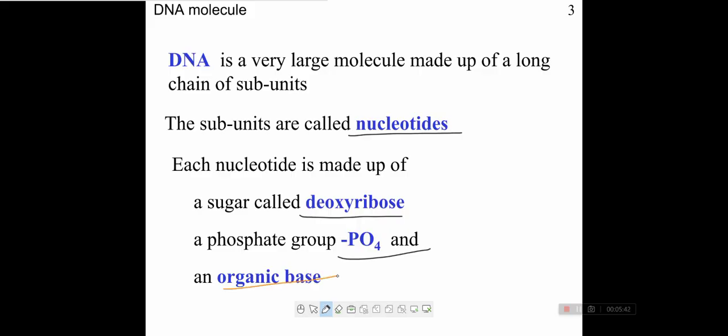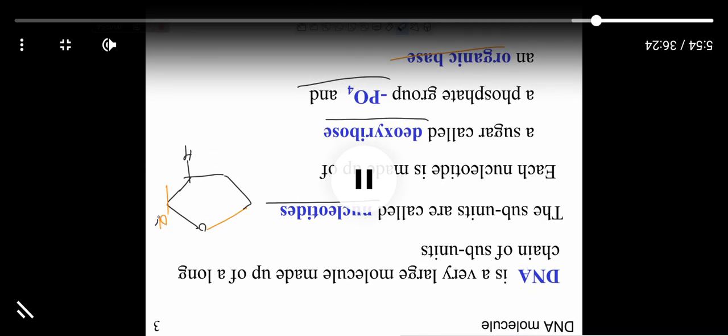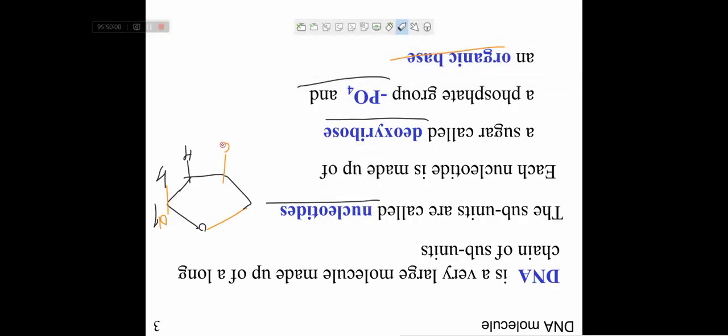See here, this is the structure of deoxyribose. Clear?